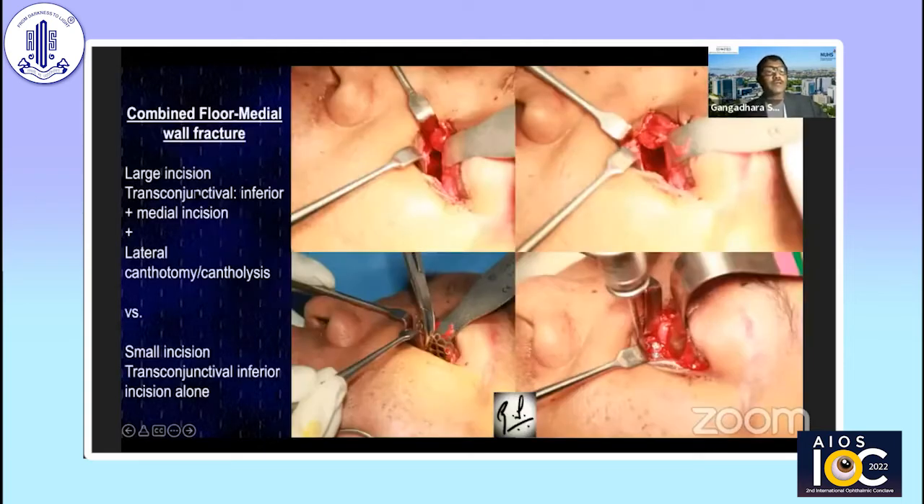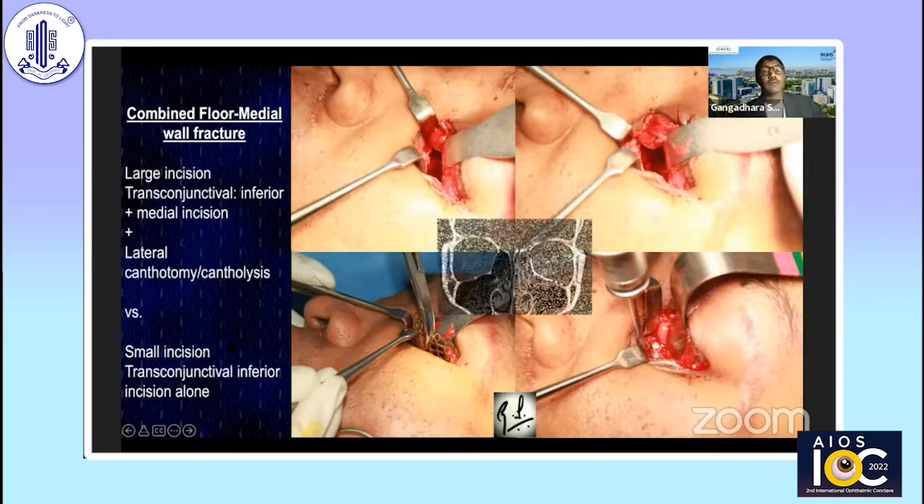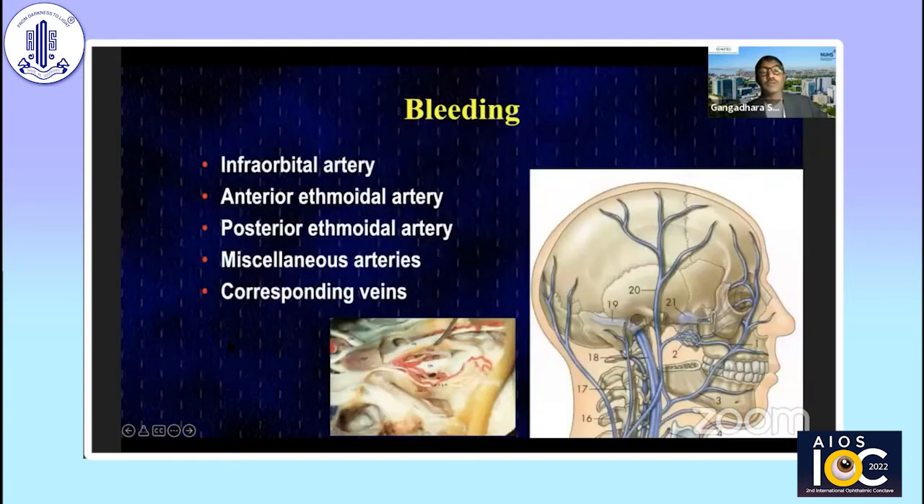So beginning surgeons: transconjunctival inferior plus medial transcaruncular or retrocaruncular incision with a cantholysis. But with pre-bent implants, even floor and medial wall fractures can be easily fixed with a pure inferior transconjunctival approach. This is an example of one such patient.